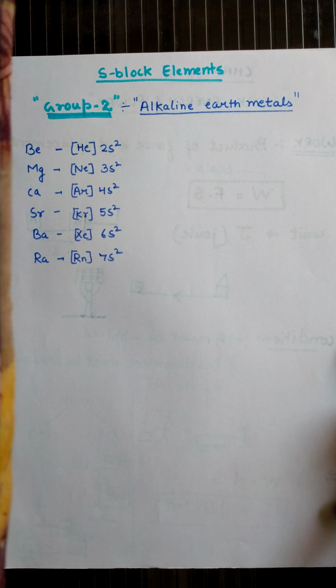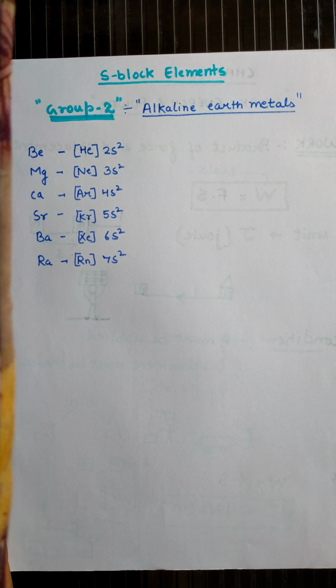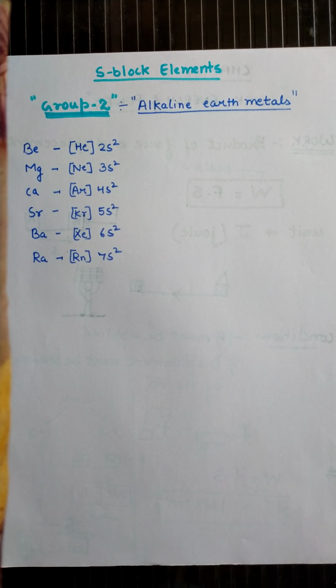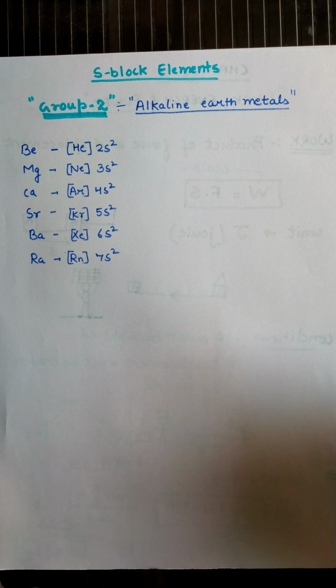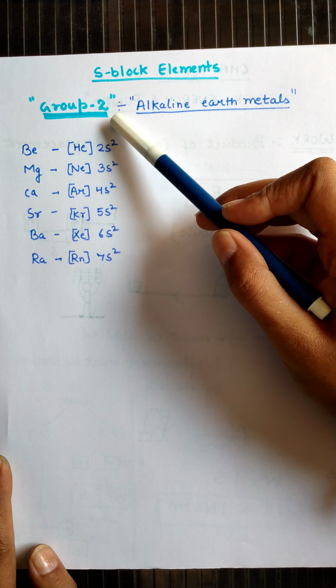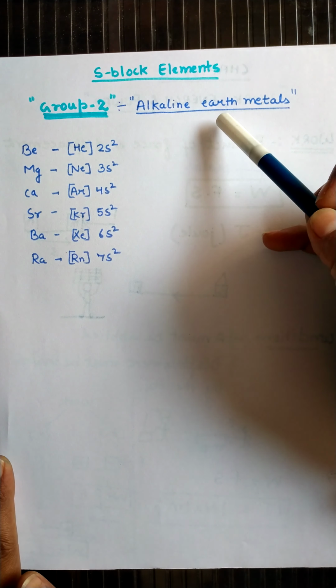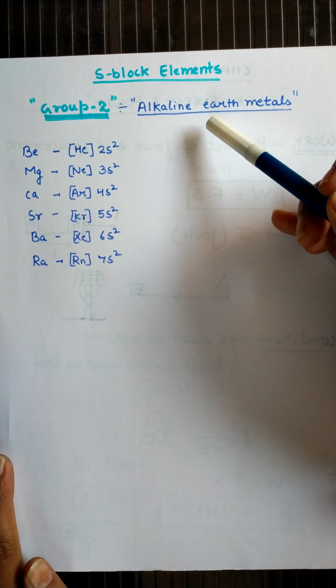Students, now we are starting with the group means the next group, that is S block elements. Among S block elements we are starting with group number 2. Group number 2 elements are also called the alkaline earth metals.